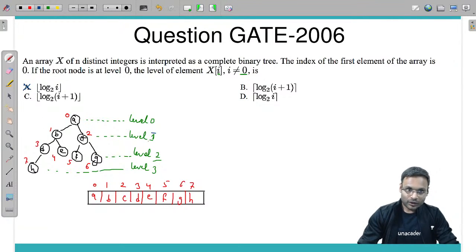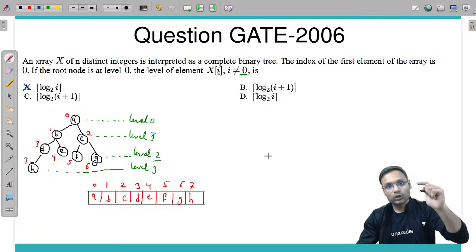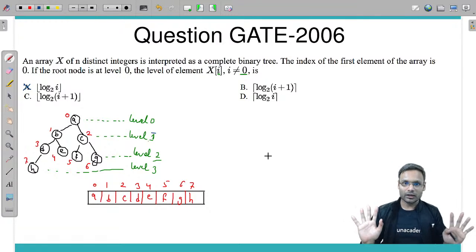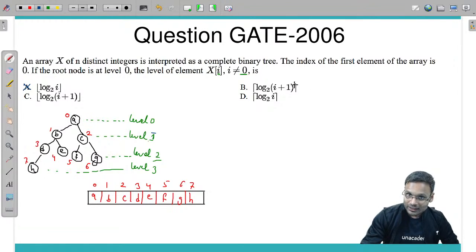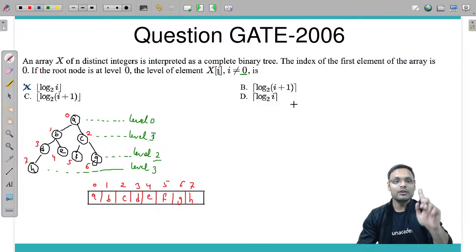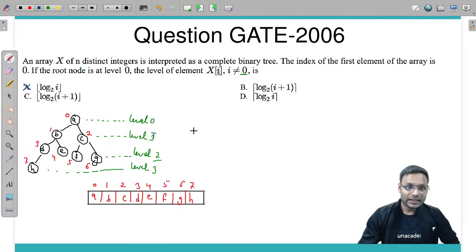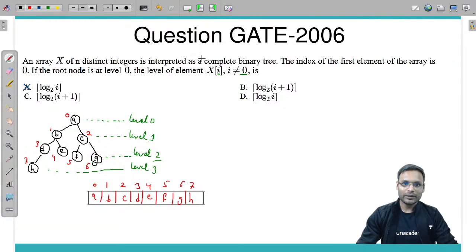For 2, if the index is 2, 2 plus 1 is 3. Log of 3 base 2 is definitely more than 1, 1 point something. Now 1 point something in its ceil value gives you 2. Okay, no, the level number is not 2, the level number is 1, so it's wrong. Option B also gone wrong.